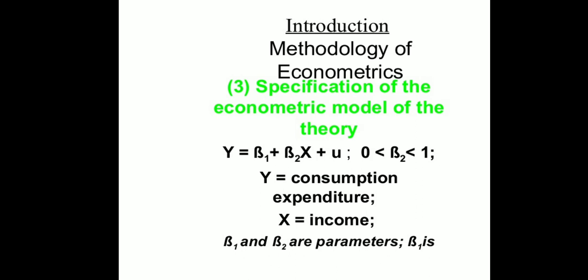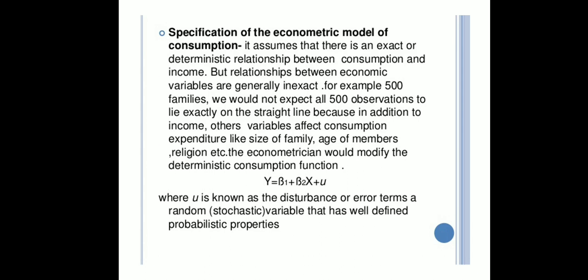So next in the methodology is specification of the econometric model. The economic model is the mathematical model. Now come to the econometric model. Here one term is added, u. Y equals beta 1 plus beta 2 x plus u. So y is consumption expenditure, x is the income, beta 1 and beta 2 are the parameters, beta 1 is the y-intercept, beta 2 is the slope, and u is the error term.